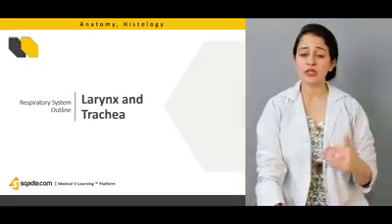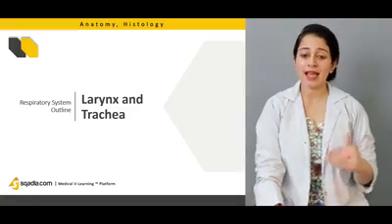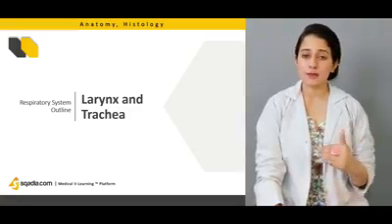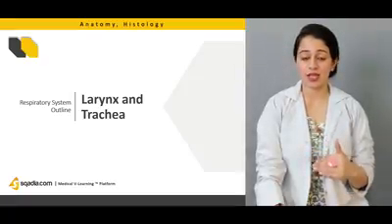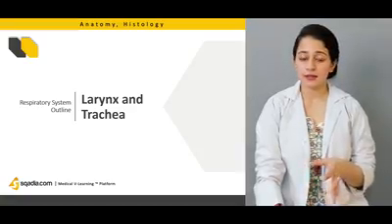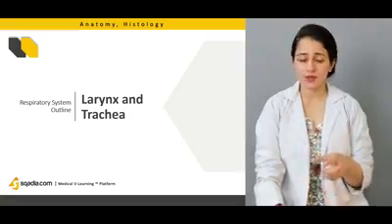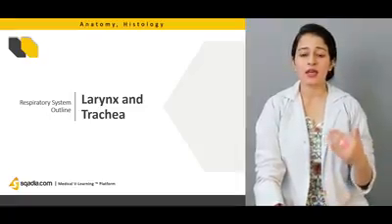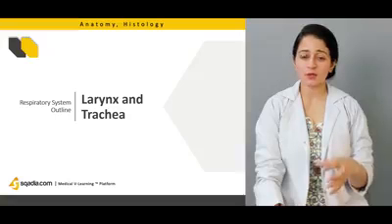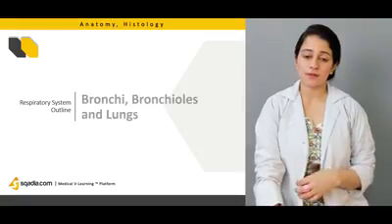And then the other two regions are the larynx and the trachea. After the olfactory region, there is the larynx and trachea. These are going to be discussed later on in the lecture: the basic characteristics of the larynx and trachea and how the air goes down, what the anatomy is, and the histological appearance under the photomicrographs.